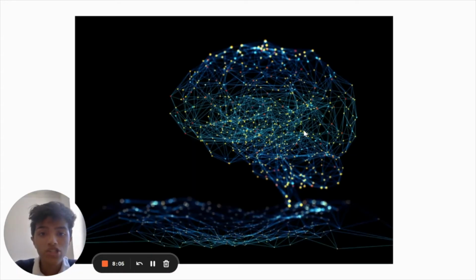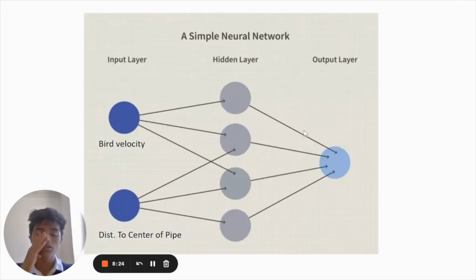Now, talking about the AI structure, which is the meat of this project, which is creating a neural network. It's not a full deep neural network, because it does not involve backpropagation, which is finding the error and doing supervised correction, but it still correlates to how strong and powerful the weights are. So this is what the neural network model would look like. You have an input layer, a hidden layer, and then an output layer. You can have a certain number of hidden layers. It doesn't just have to be one. The input layer would consist of the input that the game is giving into the AI.